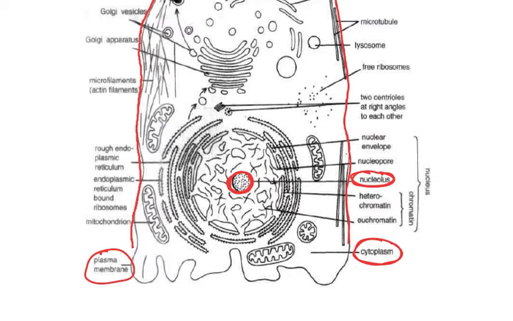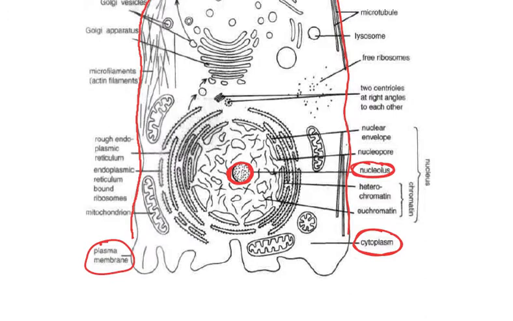numerous small cell organelles. There are so many of them. We can see the whole diagram, so many labelings, but we will do them one by one, and we will get back to this diagram again after studying the details of the various cell organelles. Then you will be able to relate it better. The basic three things we have seen: plasma membrane, nucleus, and cytoplasm. This is an animal cell.